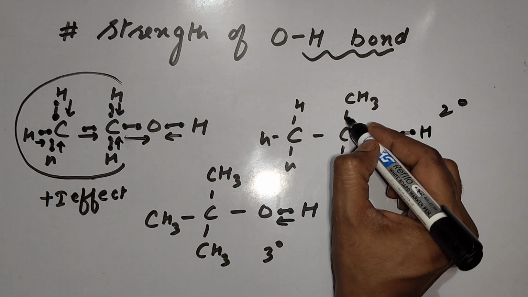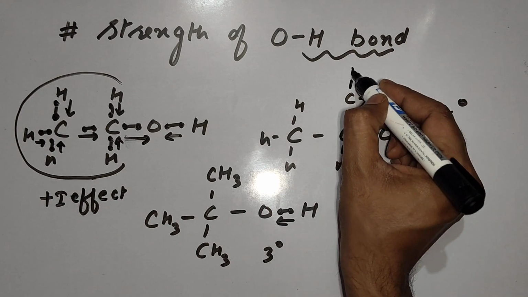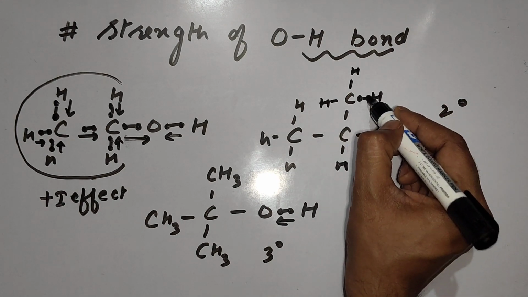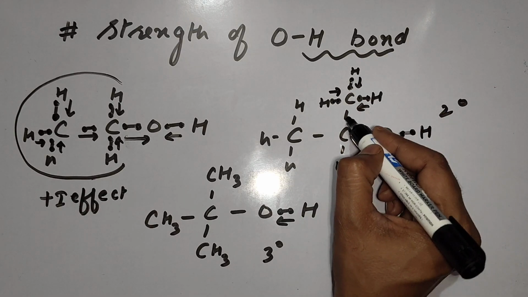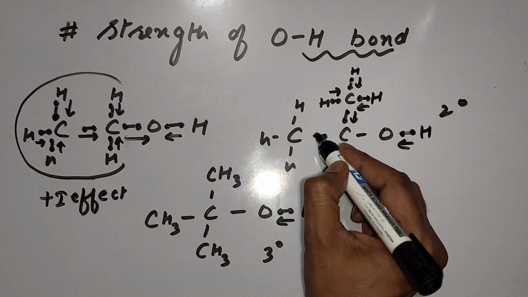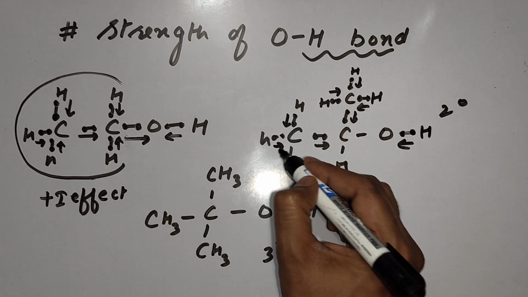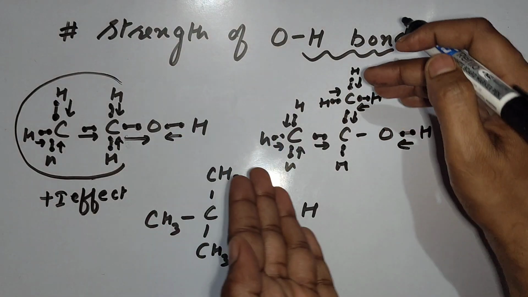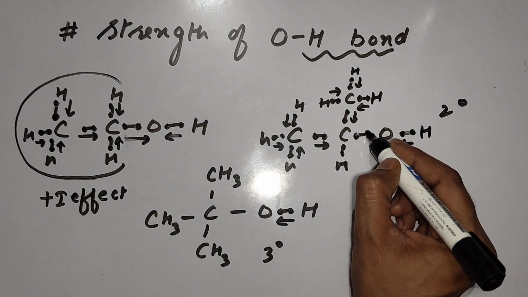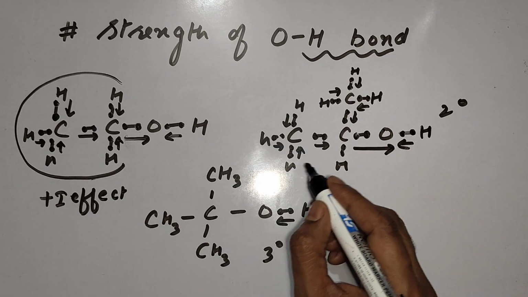Here, if I open it, you can watch a lot of electrons are coming from the alkyl side because the number of alkyl groups has increased. All these electrons are coming that side, due to which these electrons will be strongly pushed toward oxygen.